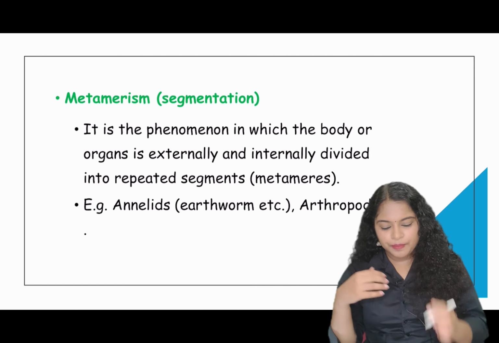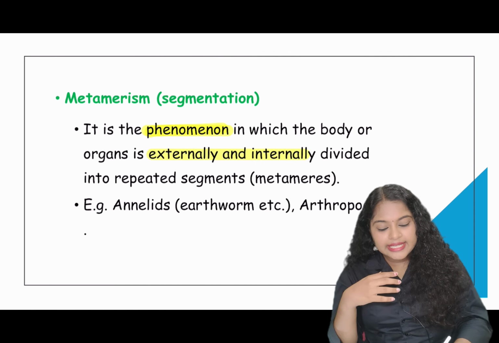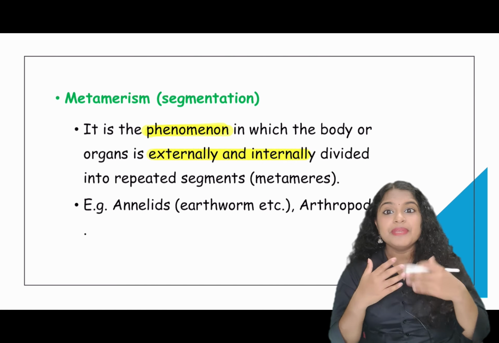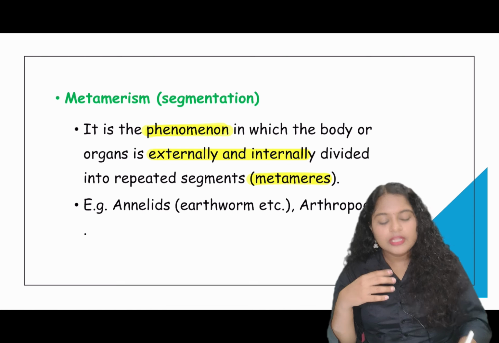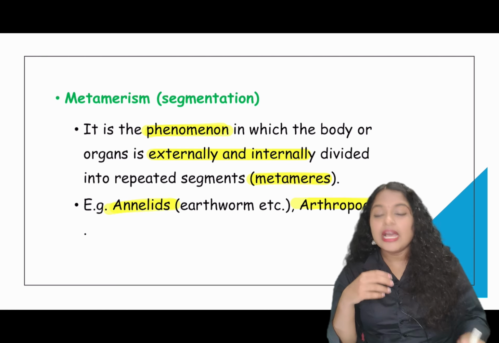Metamerism or segmentation. It is a phenomenon by which a body or an organ is externally and internally divided into repeated units. These repeated units are called metamers. For example, in annelids and arthropods.